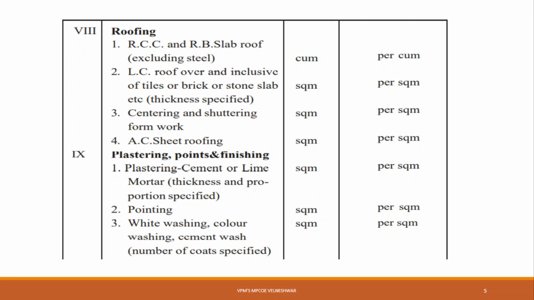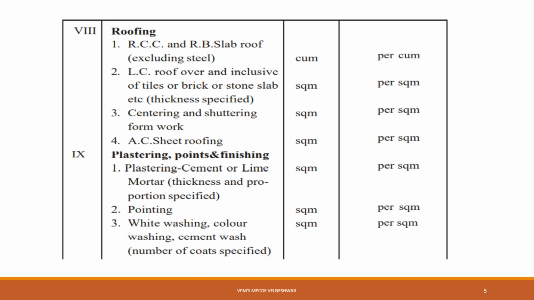Okay. Now plastering, pointing and finishing, the final item. In plastering, cement or lime mortar with thickness is always calculated in square meter. Then pointing: after doing the plastering, we do pointing, as you will see on a compound wall, the pointing is between the mortar fitted on two bricks, right?